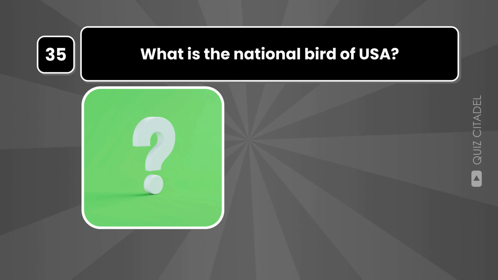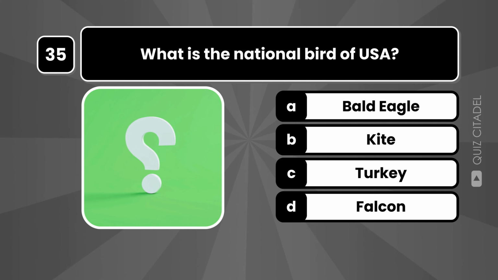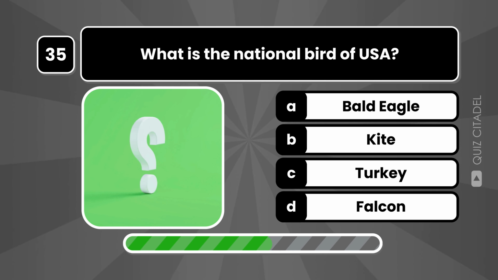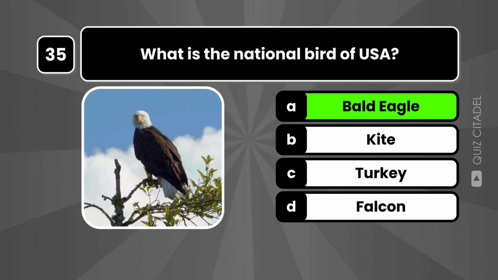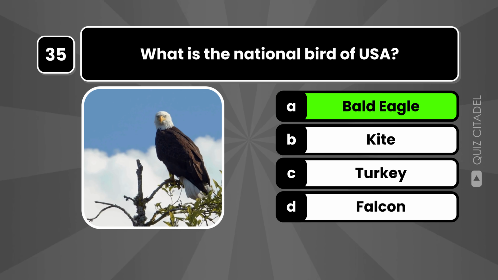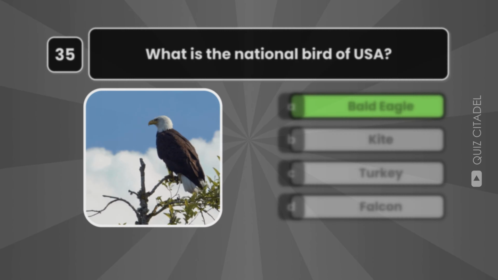What is the national bird of USA? The bald eagle was chosen as the national bird of the US in 1782 for its majestic appearance.